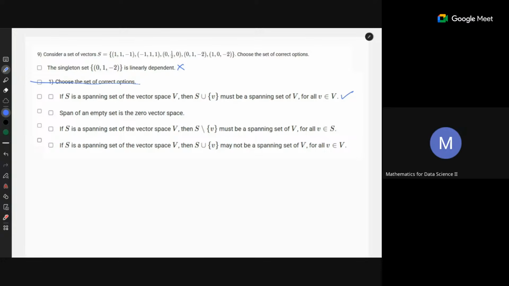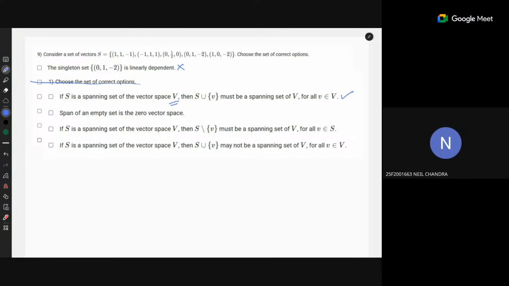No, in this case it is given that S is the spanning set of the vector space V. So when we apply the span, it will be a subspace of V. If it is equal to V, then it will be a basis or something. Okay, right.